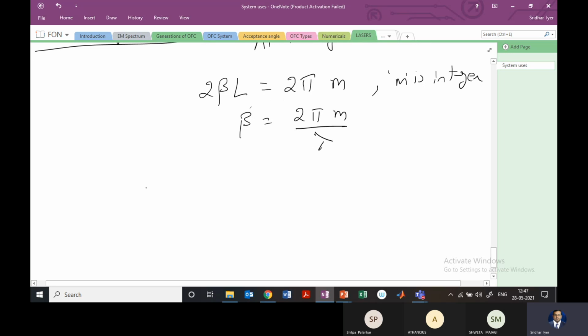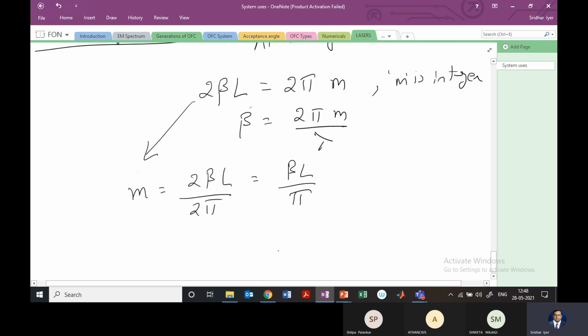So now, if I want to write the value of m from this equation here, then m will be 2 beta L by 2 pi, which will be beta L by pi.